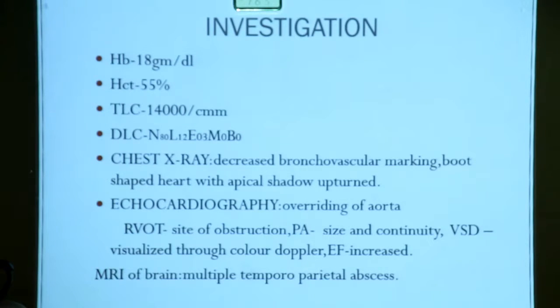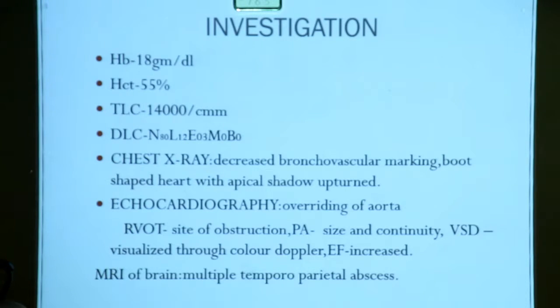The investigations: hemoglobin 18 gram per dl, hematocrit 55%, total count 14,000 per cubic millimeter. Differential count shows neutrophilic predominance. Chest X-ray shows decreased bronchovascular markings, a boot-shaped heart with the apical shadow slightly upturned.